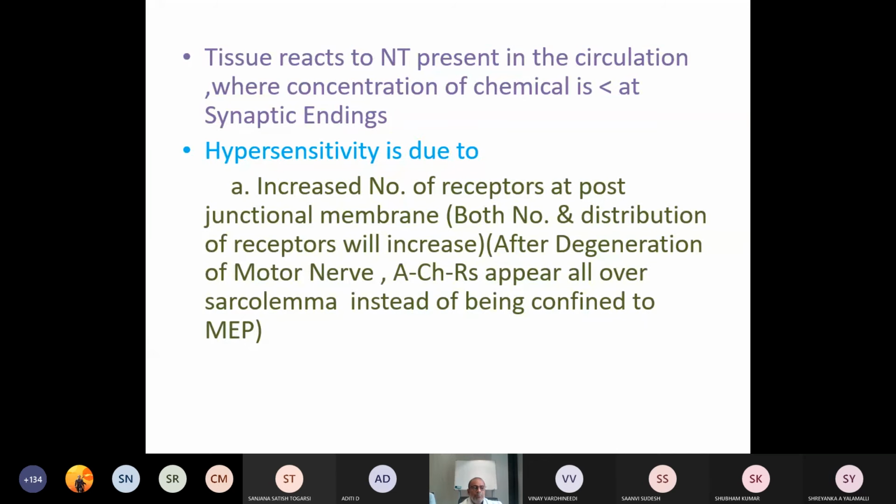Hypersensitivity is due to an increased number of receptors at the post-junctional membrane. Both the number and distribution of the receptors will increase, and it is seen that after degeneration of the motor nerve, acetylcholine receptors appear all over the sarcolemma instead of being confined to the motor end plate. In health, the motor end plate is the site where we have the allocation for our acetylcholine receptors. Now, the whole sarcolemma presents with acetylcholine receptors.